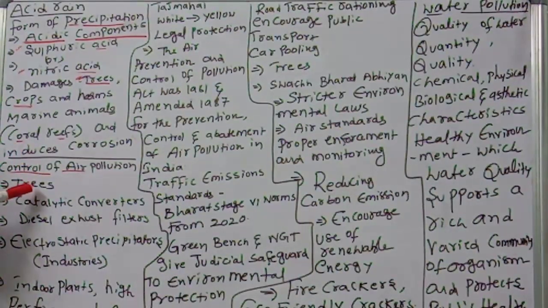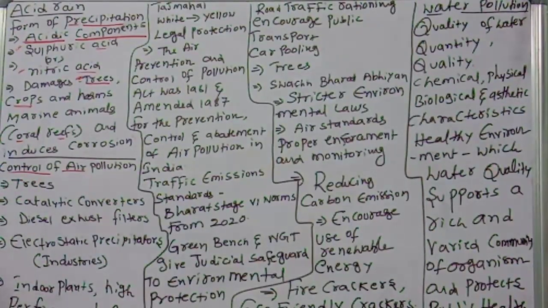Number one, trees are the best remedy for urban particulate and gaseous pollution. That is why everywhere we have to develop trees to control gaseous and particulate pollution.